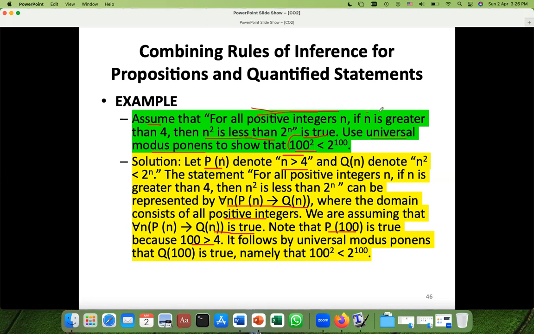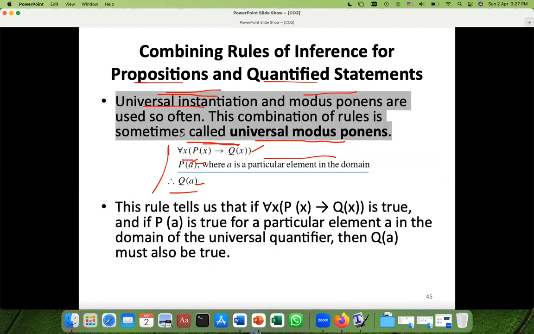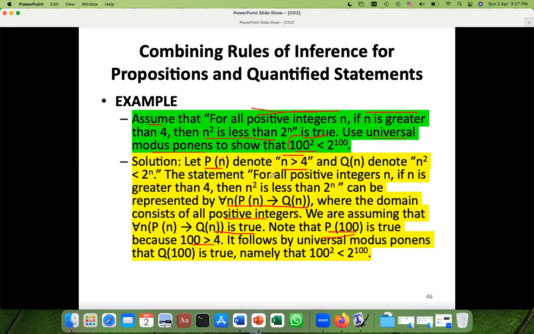We are considering only greater than 4, not less than 4. So that property is true, that 100 is greater than 4. So these two things we now have. Now we will apply universal modus ponens, and we will have Q of a.